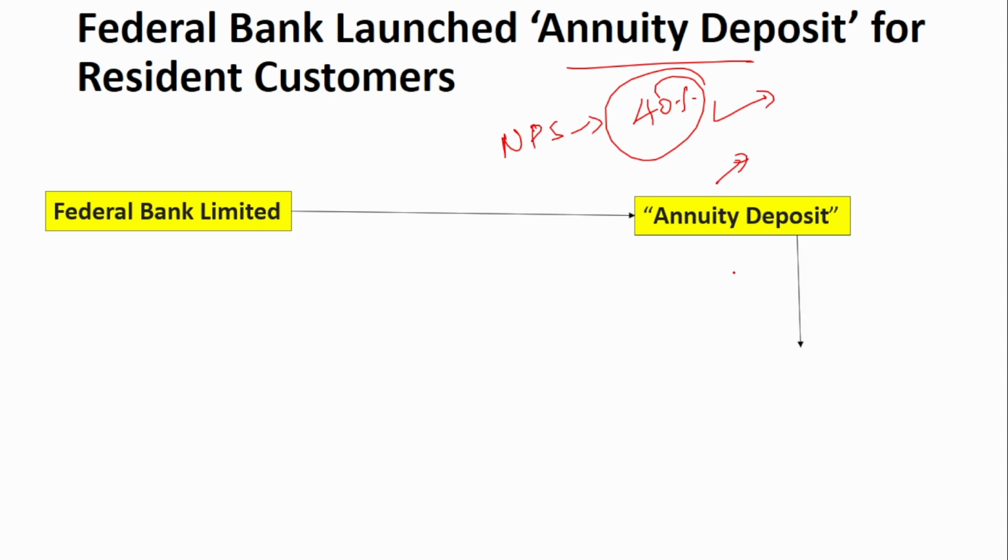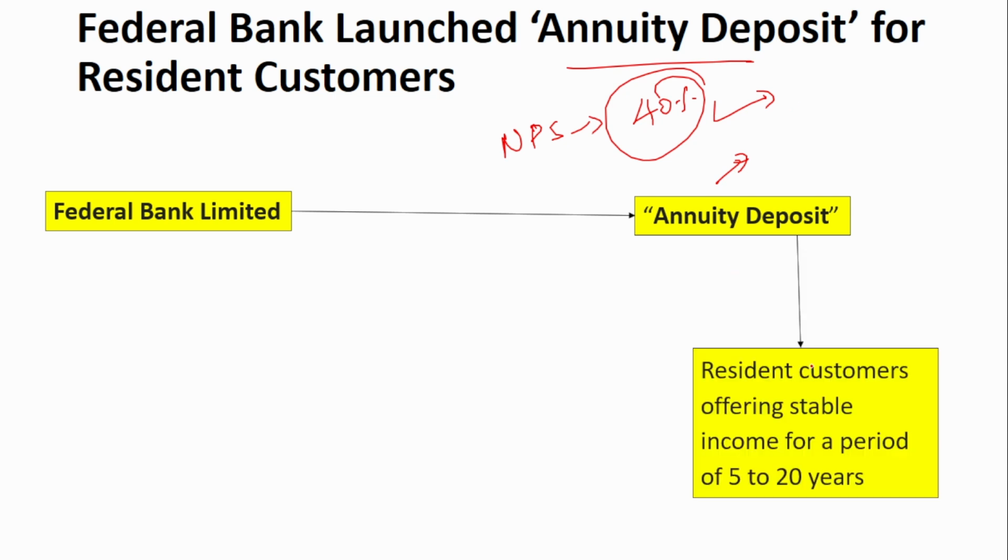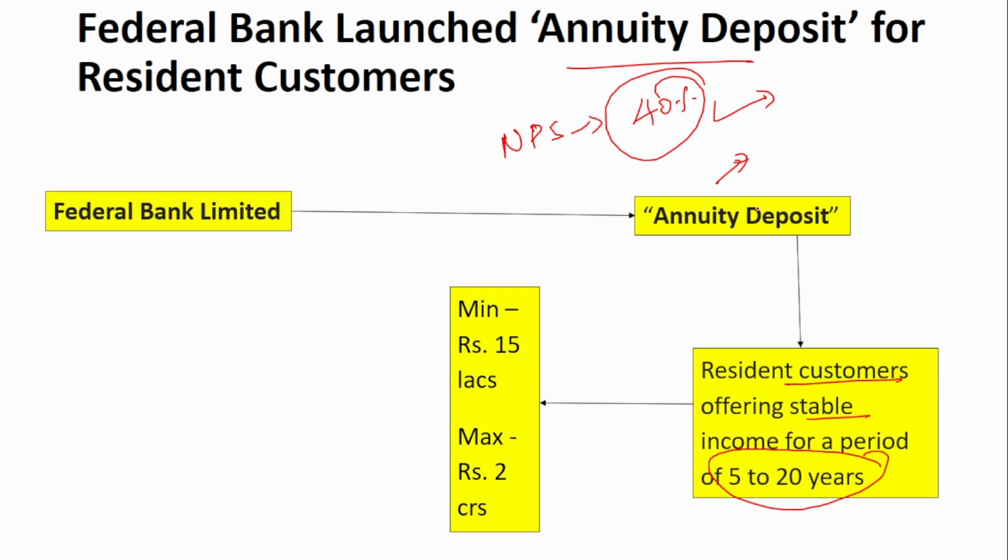Here, under the Federal Bank annuity deposit, it will provide resident customers a stable income for a period of 5 to 20 years. There are certain annuities that will provide you a lifetime income, so that until you are alive, a regular income will be provided. But there are also annuities that provide a stable income for a certain period. This is that kind of annuity, where a stable income is provided for 5 to 20 years. The minimum deposit under this annuity plan is 15 lakhs and the maximum is 2 crores. So you can invest anywhere between 15 lakhs and 2 crores in this annuity deposit.